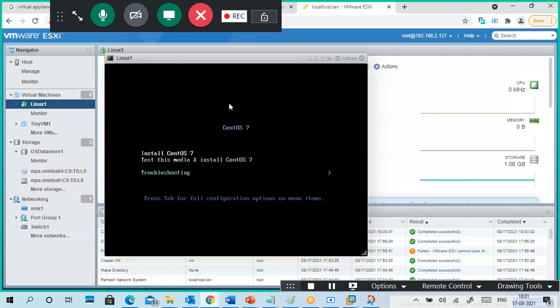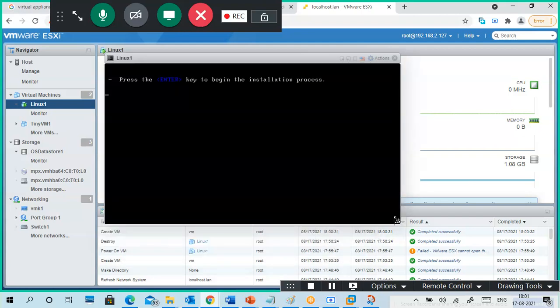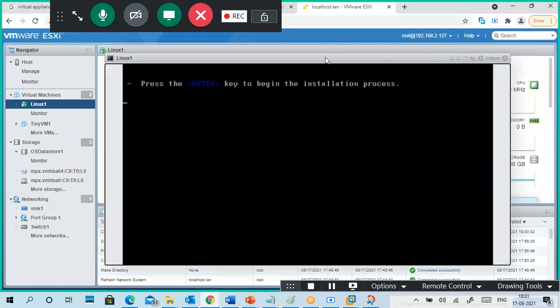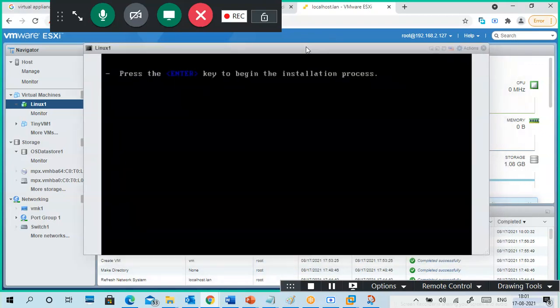I'm selecting Install CentOS 7. I'm showing how to install CentOS 7. If you don't know, just learn. Okay, yeah, here it is. Good screen, right? If I close this one, what will happen? Nothing will happen.